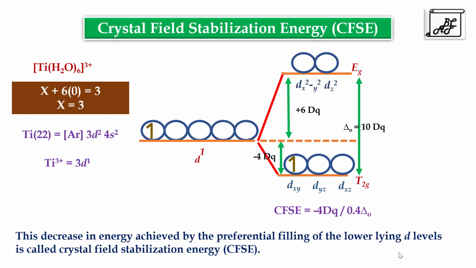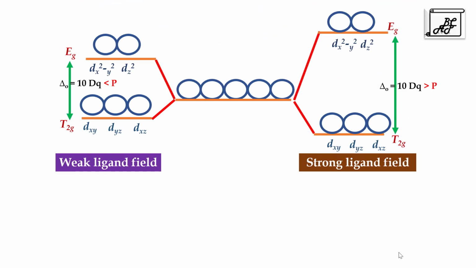Let's have some more examples. This is the diagram for splitting of d orbitals into two levels. Right hand side is the strong ligand field. We can see 10Dq is higher than pairing energy, and left hand side is the weak ligand field, where 10Dq is less than pairing energy. For d1 electronic configuration, we have seen that this one electron prefers to occupy the lower lying t2g level, and CFSE is calculated as -4Dq or -0.4 delta O.